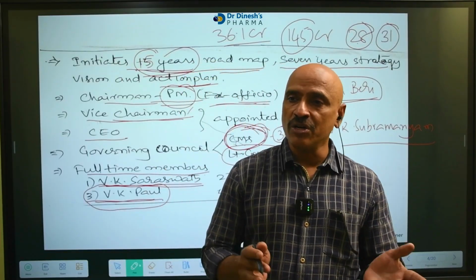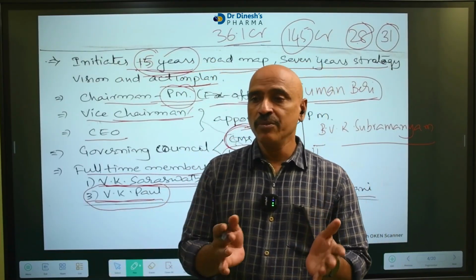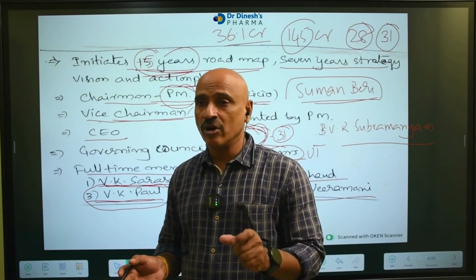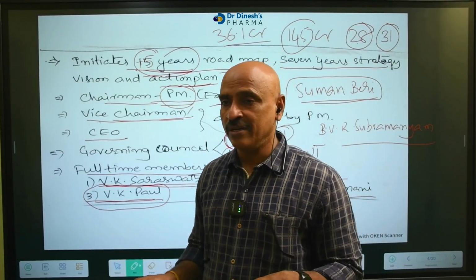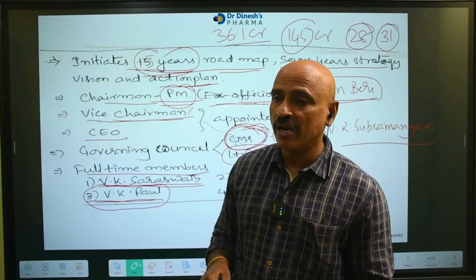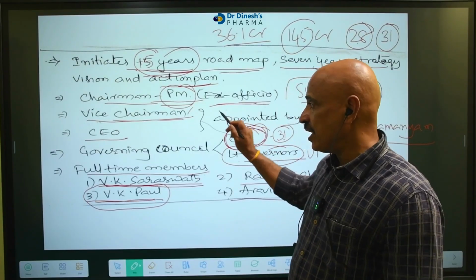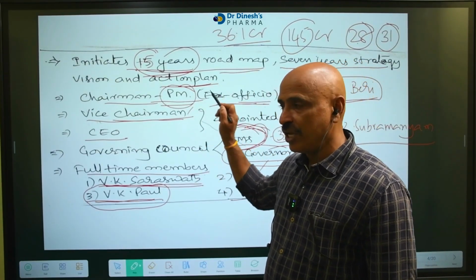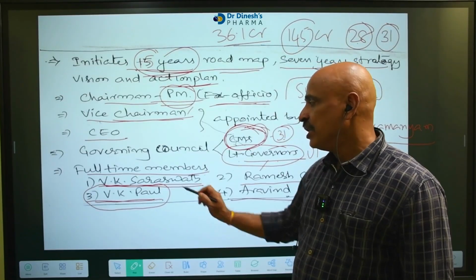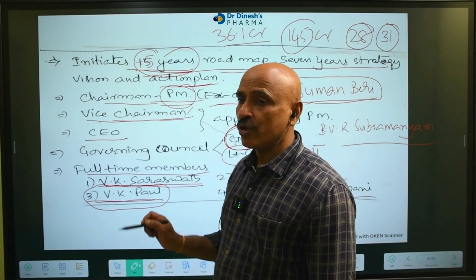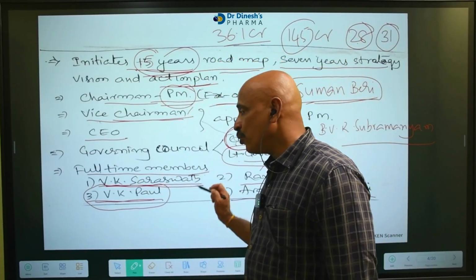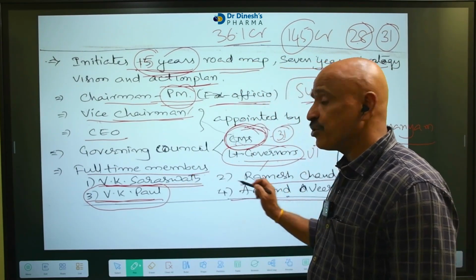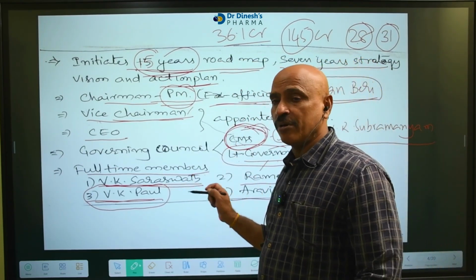The Finance Commission is one constitutional body in our country. The distribution of taxes between the central and state governments is decided by the Finance Commission. That Finance Commission chairman is Arvind Panagariya. But previously, when NITI Aayog was founded, Arvind Panagariya was its vice chairman. The present one is Suman Bery, remember. These 4 are permanent members in NITI Aayog. You must remember these 4 names from the economic current affairs point of view.